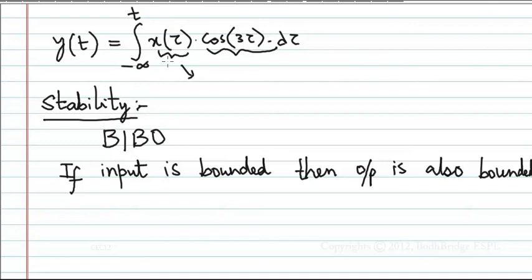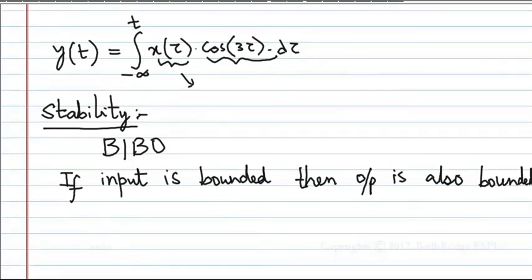Why? Because whatever be, x of t into cos 3t will be bounded, and the integration is from minus infinite to t only. Up till that time, it will also be finite. Okay, therefore this system is stable. You understood how? Even if you don't take cos 3 tau, take x of tau only. Still it is minus infinite to t only. Therefore, it is bounded output. Therefore, the system is a stable system.